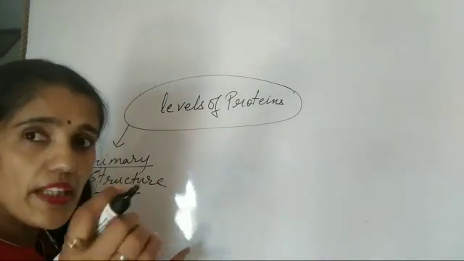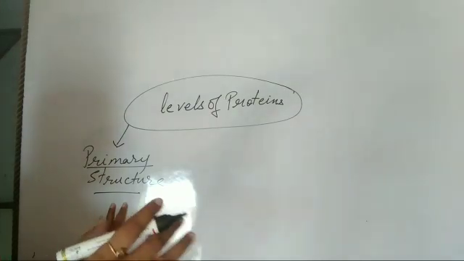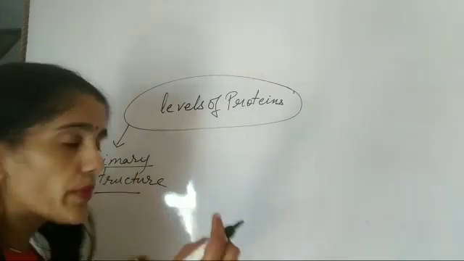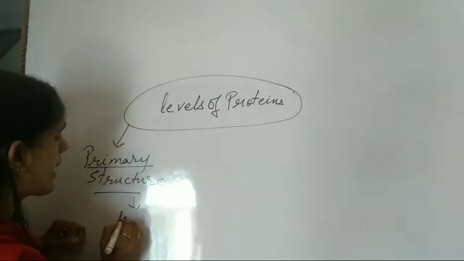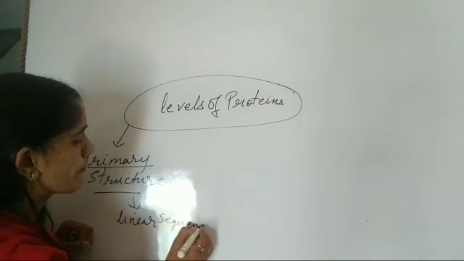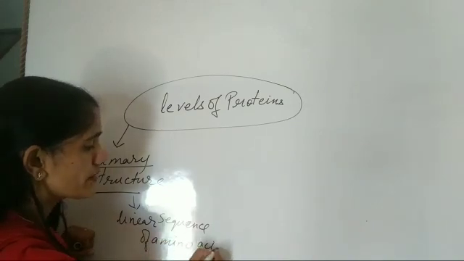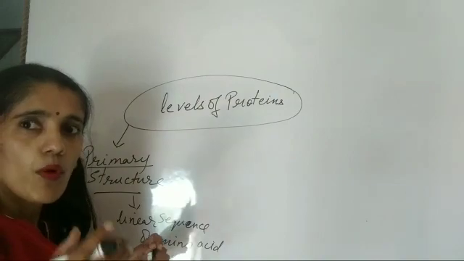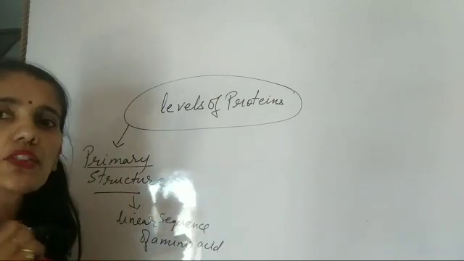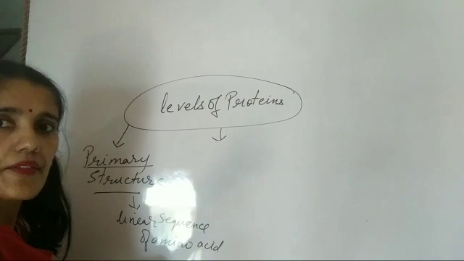See, primary structure means it is a linear structure of amino acids, or we can say it is a linear sequence of amino acids. Now, what is the function? See, mainly, what is the function of different proteins? It is decided by this primary structure only. Clear? Now, second level is secondary structure.